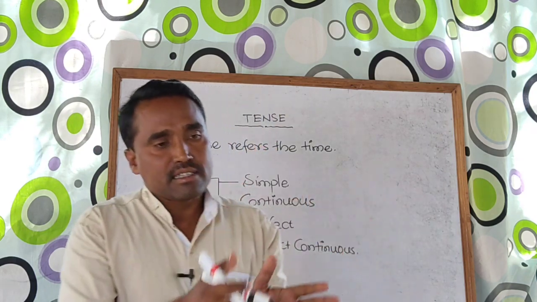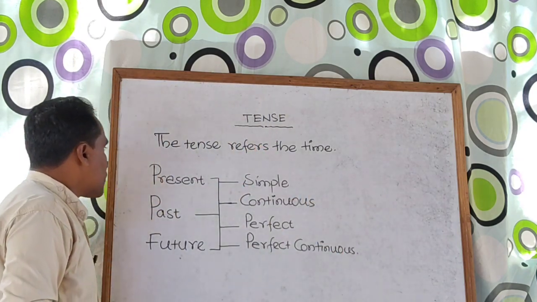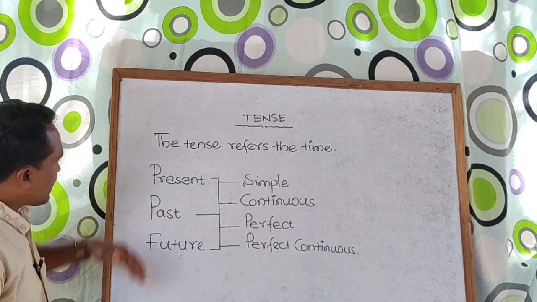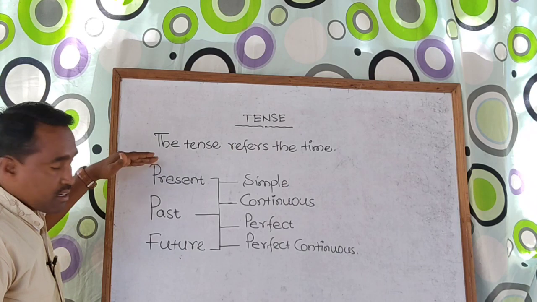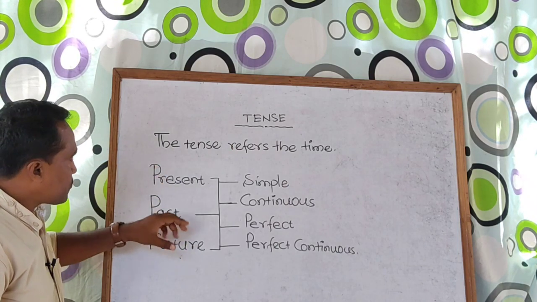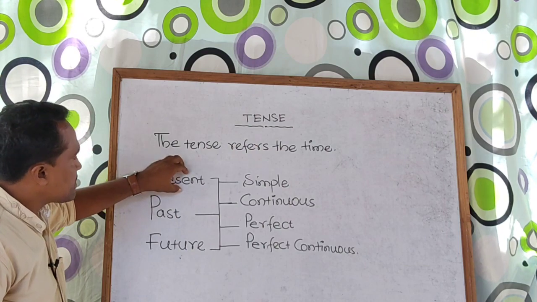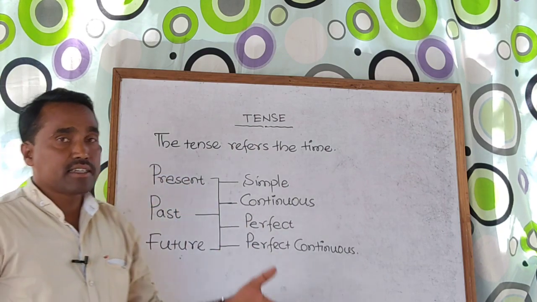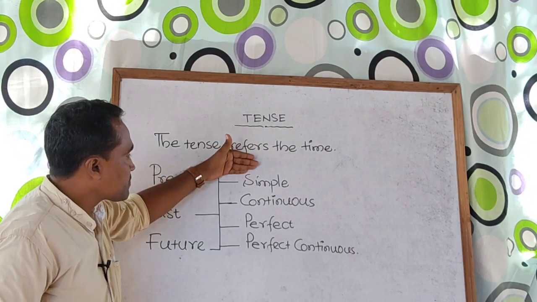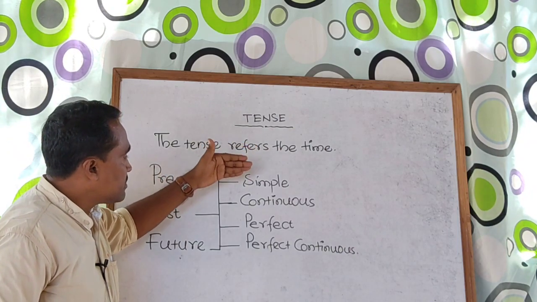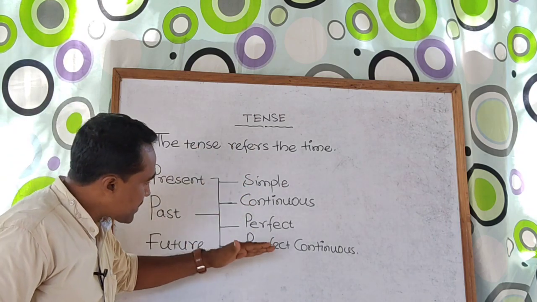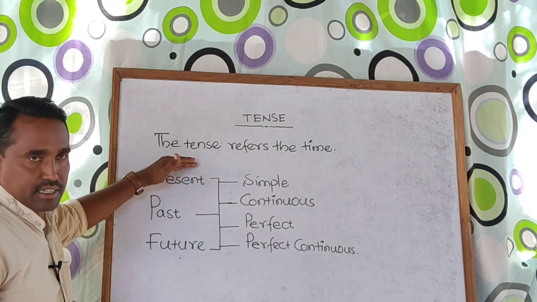In this way, the tenses are divided into three, namely present tense, past tense and future tense. And don't forget that each tense can be subdivided into four: for present tense, simple present tense, present continuous, present perfect and present perfect continuous tense.